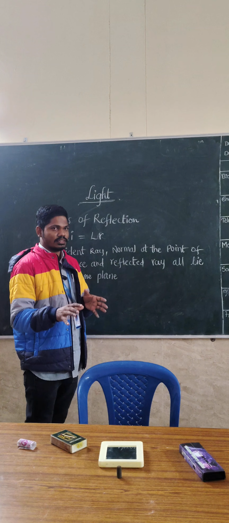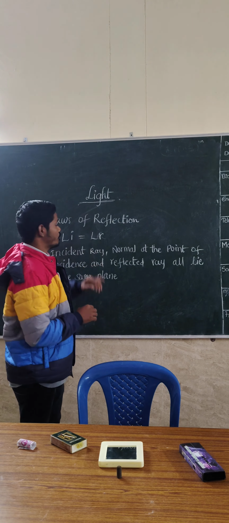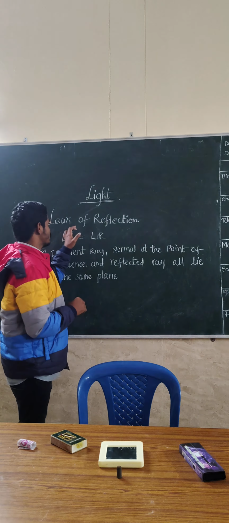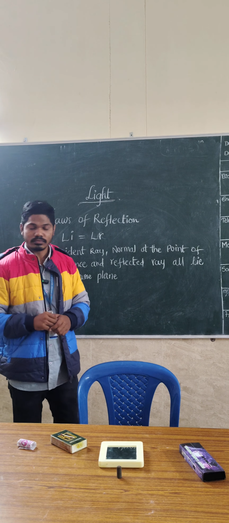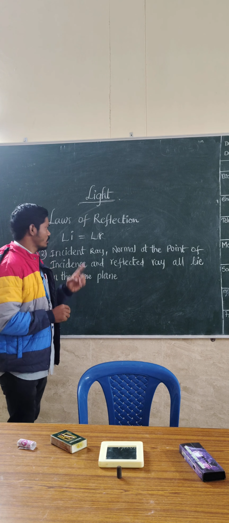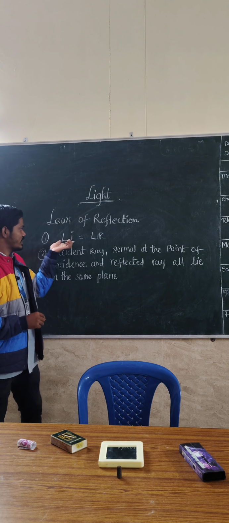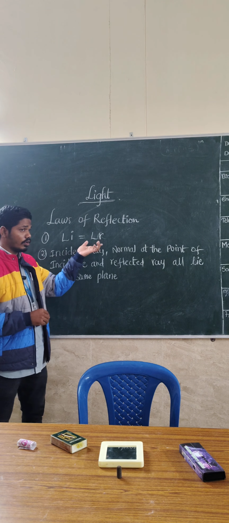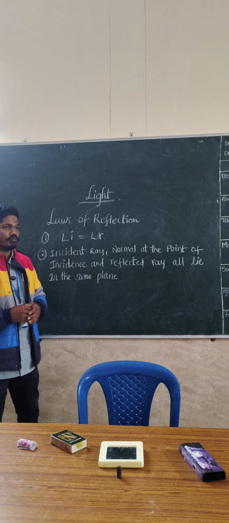During this process of reflection, light follows some laws. Those laws we call the laws of reflection. There are two laws of reflection. What is the first law? Angle of incidence is always equal to angle of reflection.